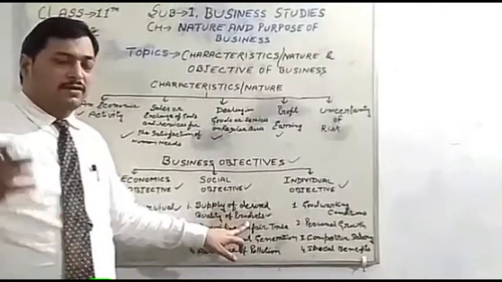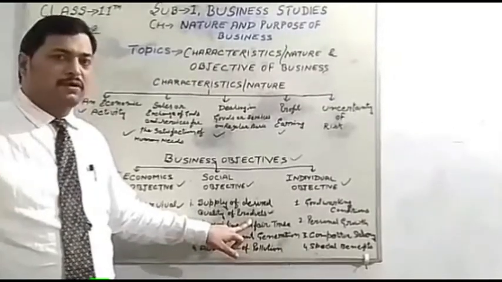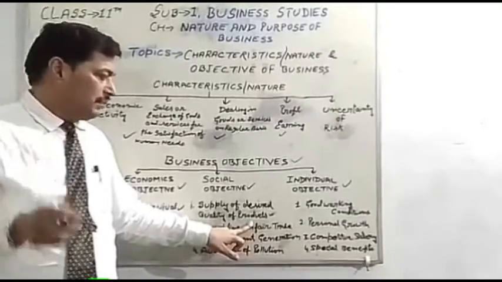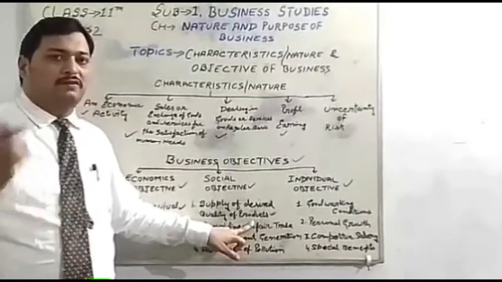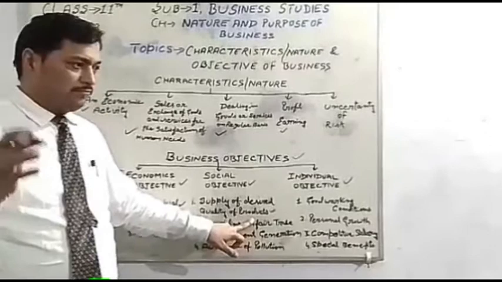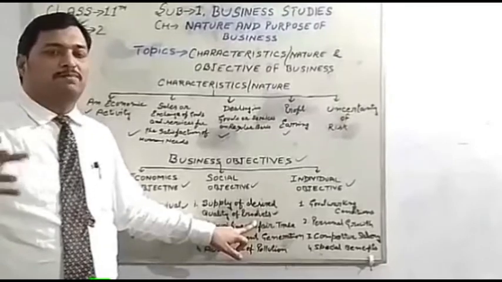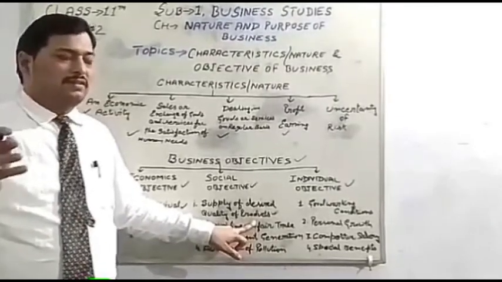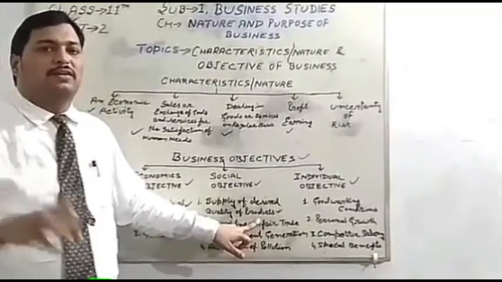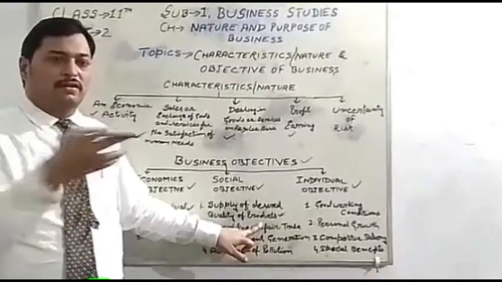It means the organization has to supply a good quality of product. When the consumers are ready to pay a big amount, it is the responsibility of the businessman to supply good quality goods. Suppose those goods are valuable goods, for which consumers pay a big amount, like a refrigerator, TV, car. Those are durable goods. The consumer has to be satisfied by the businessman.